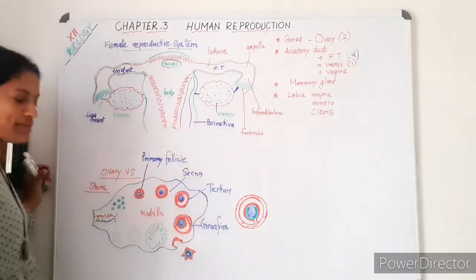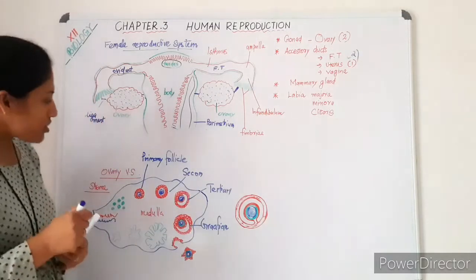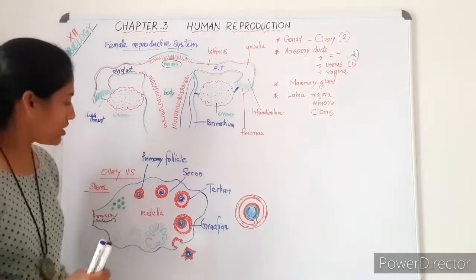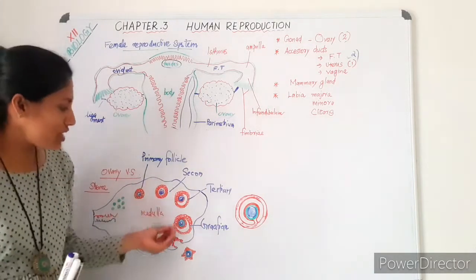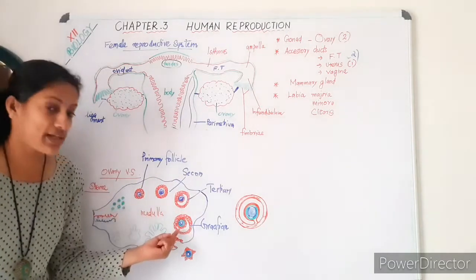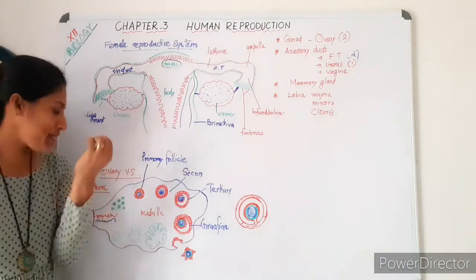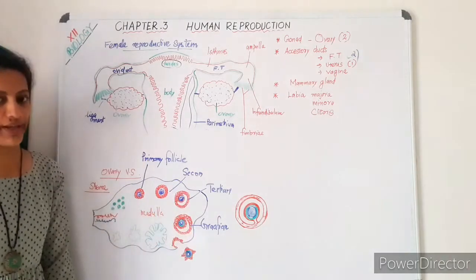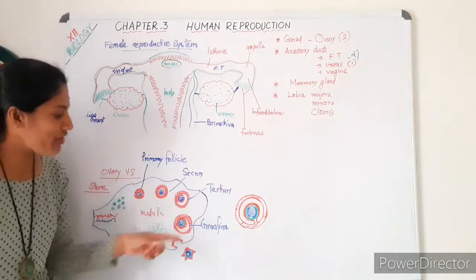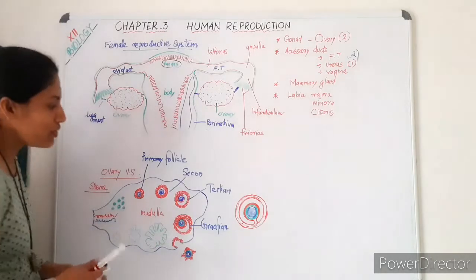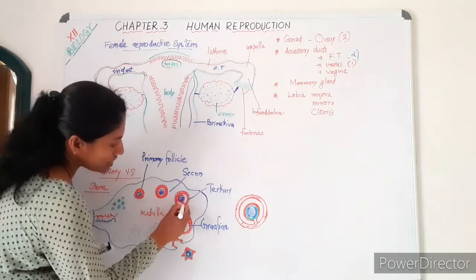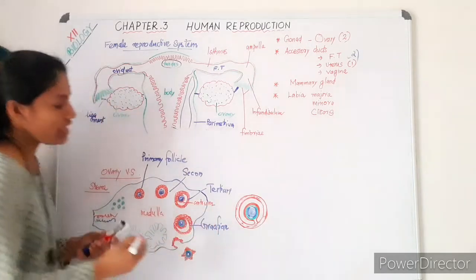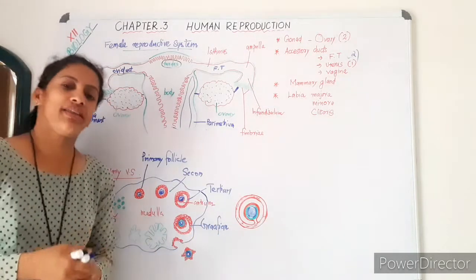In the oogenesis topic, we can discuss the difference between all these things. Within the ovarian cortex, we can see ovarian follicles in different stages of development: primary, secondary, tertiary, Graafian follicle. The tertiary and Graafian follicle consist of a fluid-filled space. Here you can see a space. That is called antrum. The fluid-filled cavity inside the follicle is called antrum.